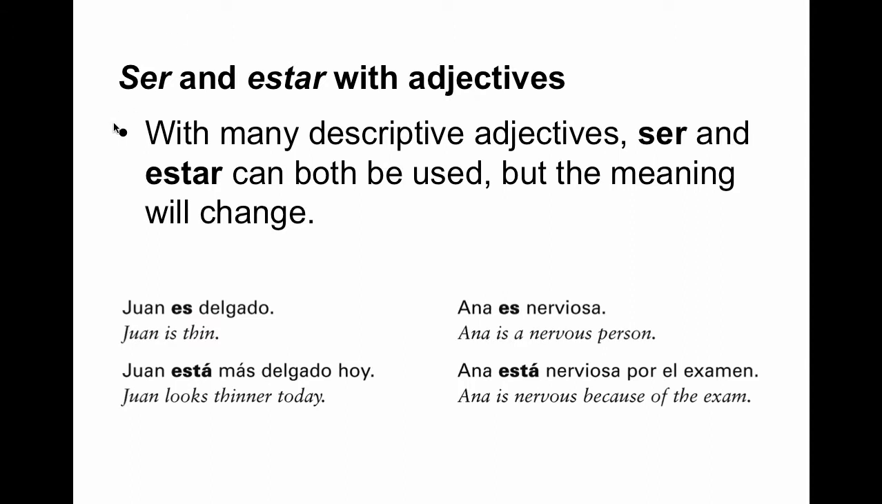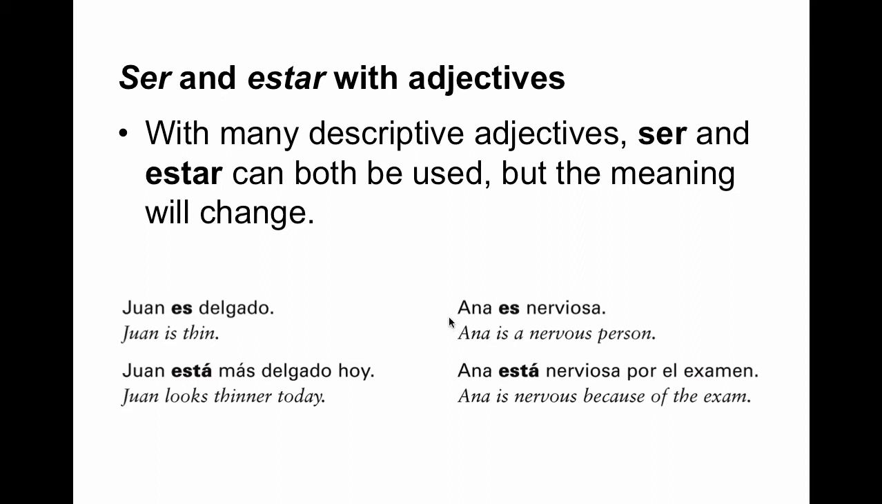To further explain, ser and estar with adjectives. With many descriptive adjectives, ser and estar can both be used, but the meaning will change. Okay. Juan es delgado. Juan está más delgado hoy. So Juan in general, this is a more permanent sense, is thin. Juan está más delgado hoy. So this is kind of like he looks thinner today. He is thinner today than yesterday.